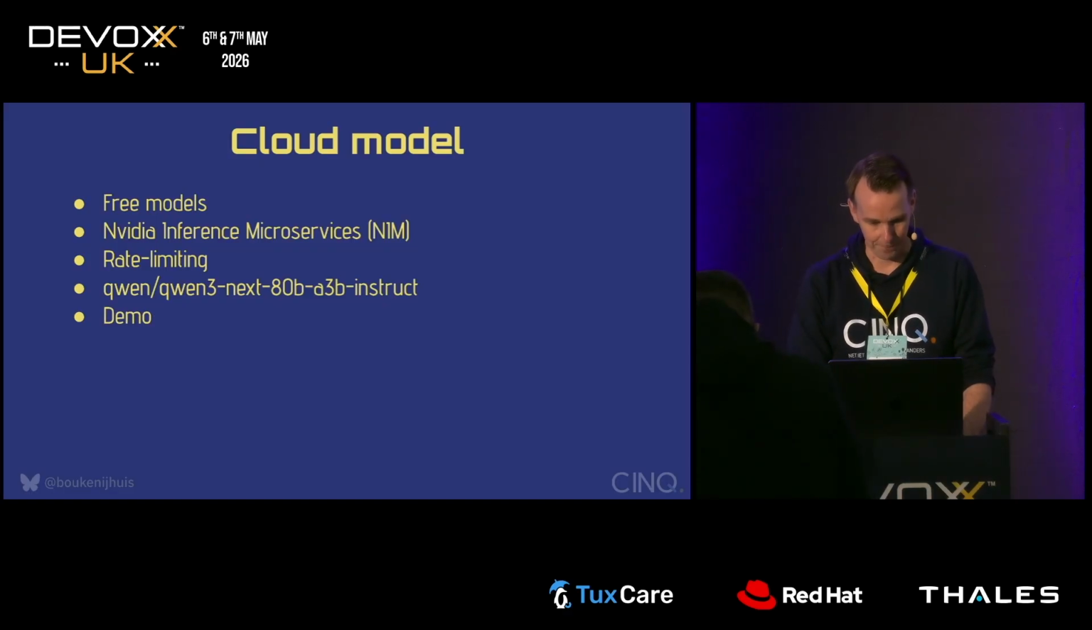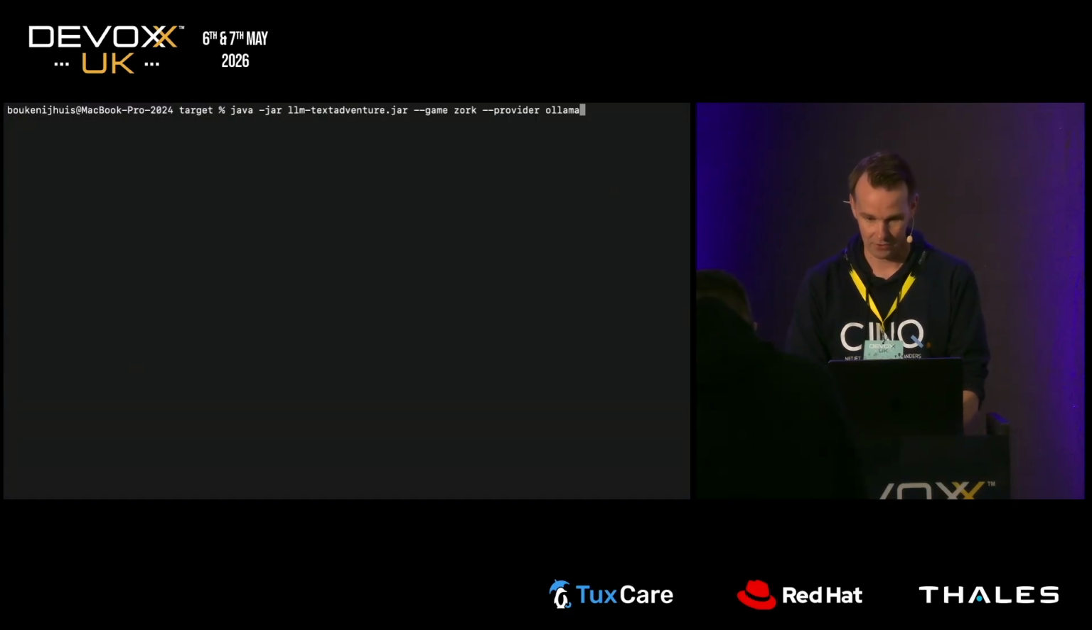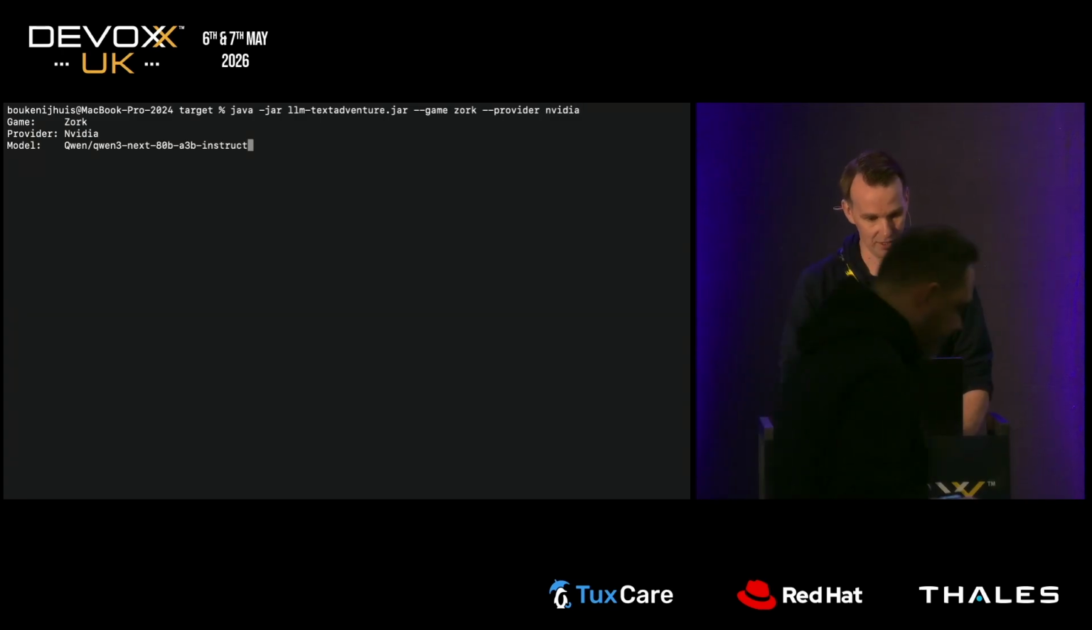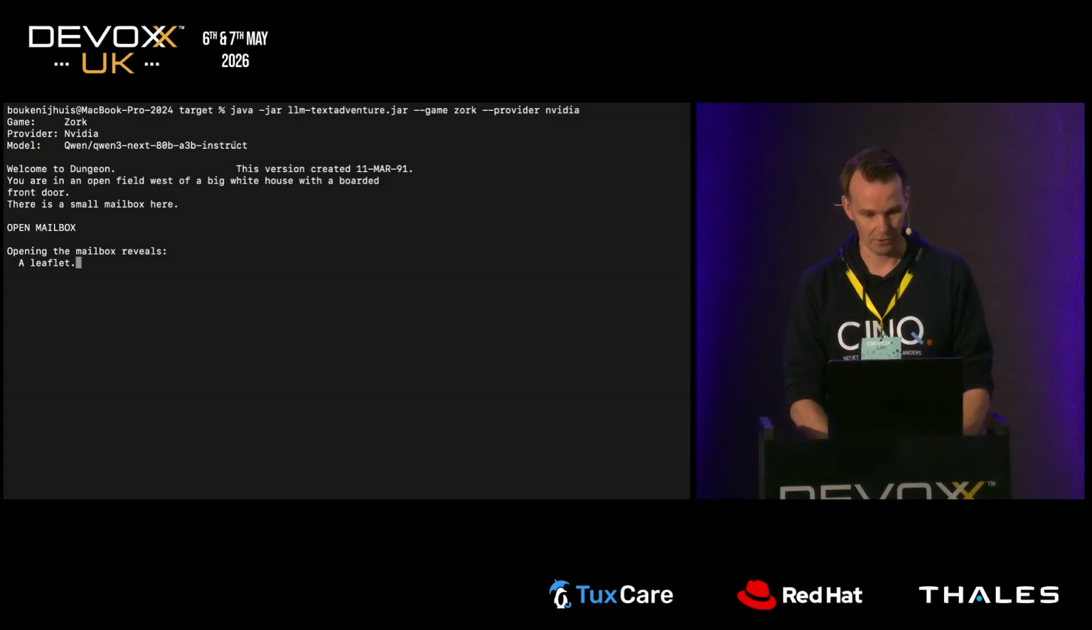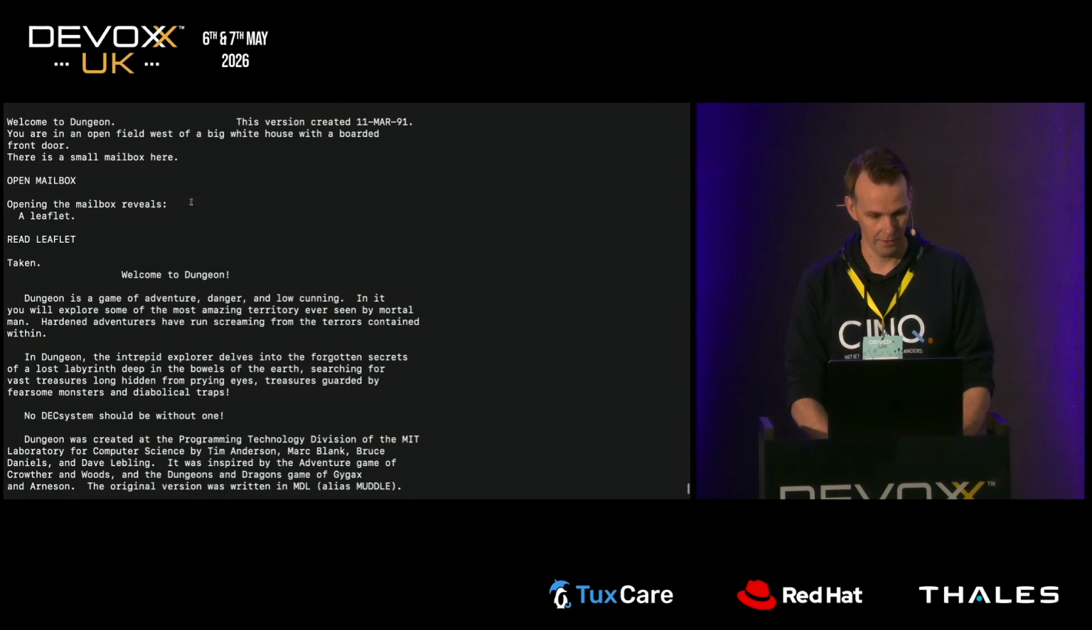So demo time. We changed Ollama into NVIDIA. And as you can see, it took this model as the default.